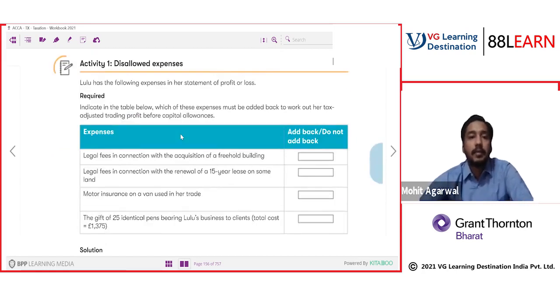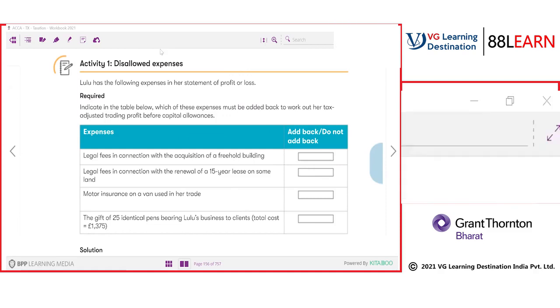So tell me everyone, the answer to this and the disallowed expense point. Do this activity one. Answer me. Very simple, everyone, very simple. So you can understand how simple the provisions are.